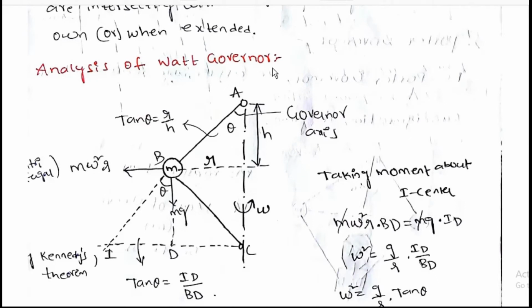Analysis of Watt governor. This is the governor axis, and the arm is at an angle theta. Theta is equal to r by h. Here the centrifugal force m r omega square will be outward, and mg will be the weight of the mass. Tan theta is equal to id by bd, and this is the I center by Kennedy's theorem.